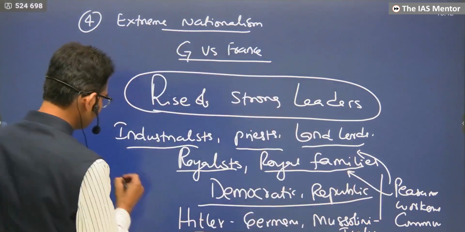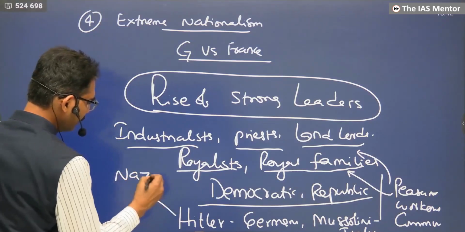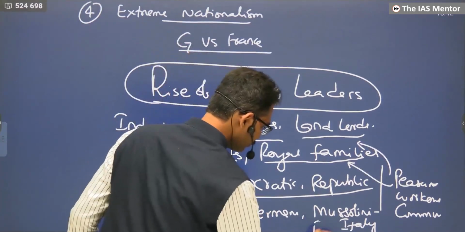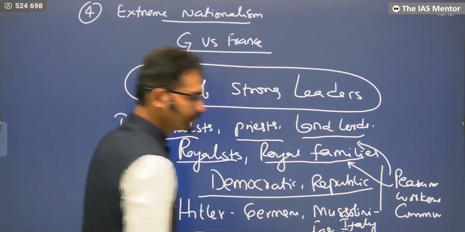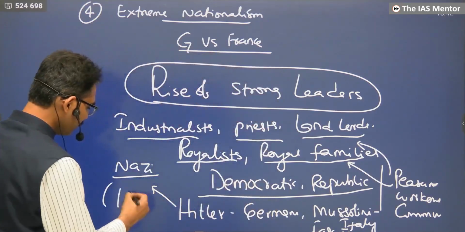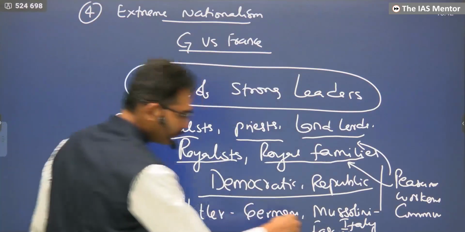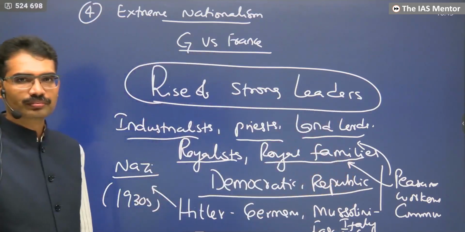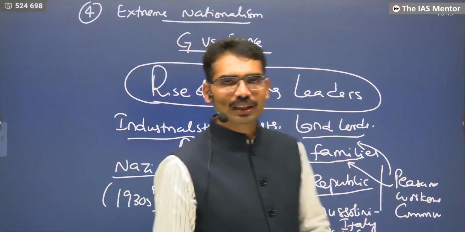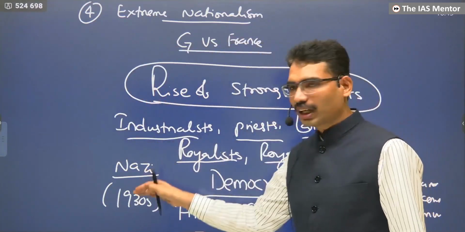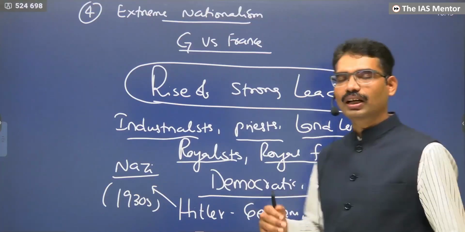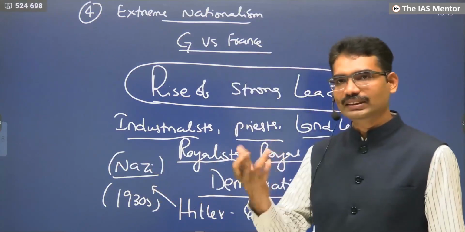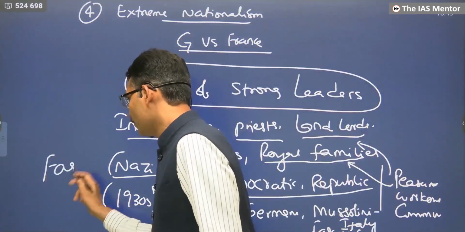Party name is different. When it comes to Hitler, it is called the Nazi Party. When it comes to Mussolini, it is called the Fascist Party. The Nazi Party in Germany became successful in the 1930s. The Fascist Party in Italy became successful from the 1920s onwards. Before the Nazi Party, the Fascist Party in Italy under Mussolini was successful. That's why even the Nazi leadership is also called fascist leadership.